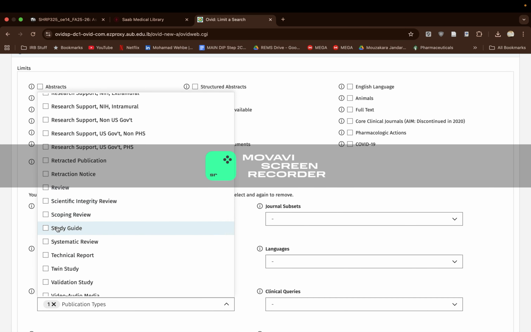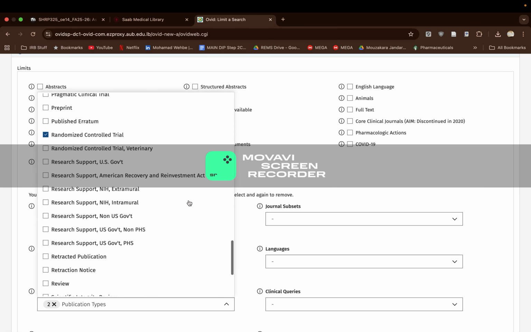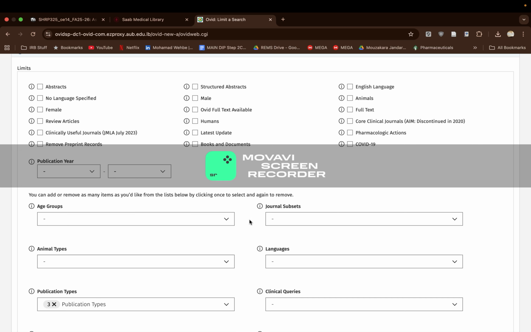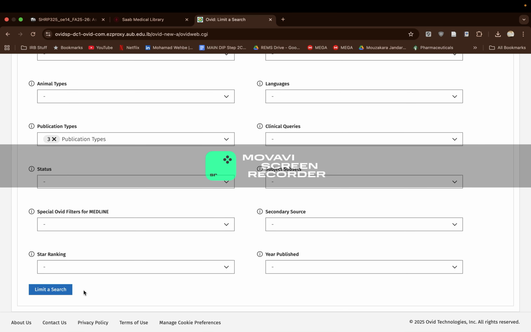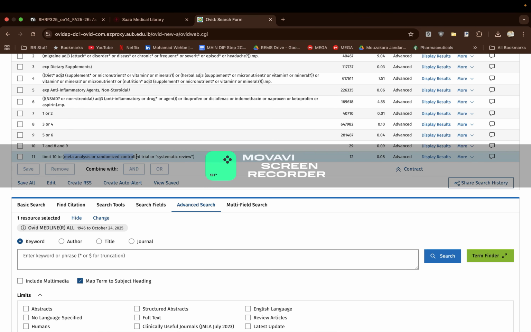I want to see if they have any systematic reviews, and I want to look and see if there are any meta-analyses on this type of search. So I limit the search and just give it a bit so it runs. We limited by meta-analyses, RCTs or systematic reviews, and we decreased the number to 12.